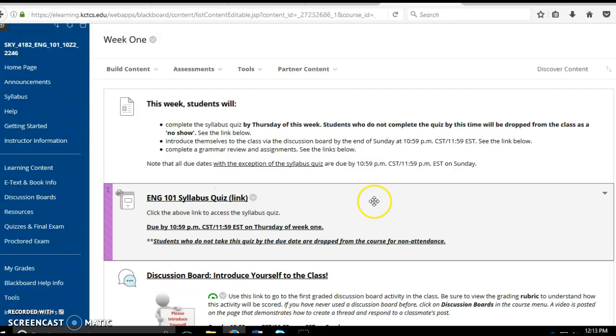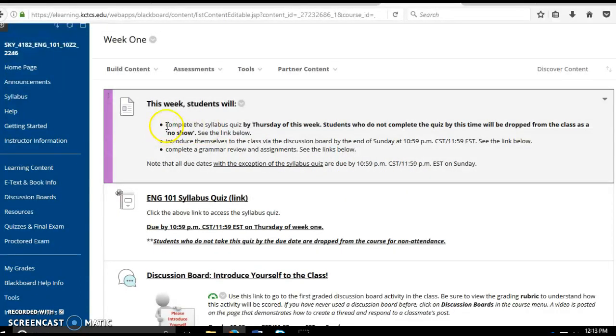This is a very important component of the class. It not only shows that you're attending or intend to stay in the class, but it also is your acknowledgement that you understand the syllabus and all of the information in it that you have to complete during the course of this class.